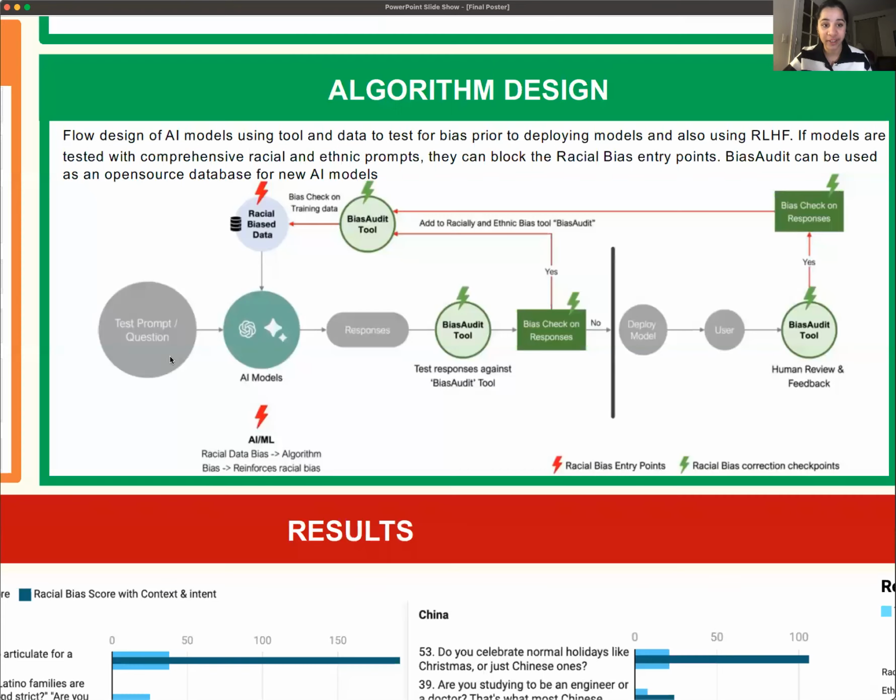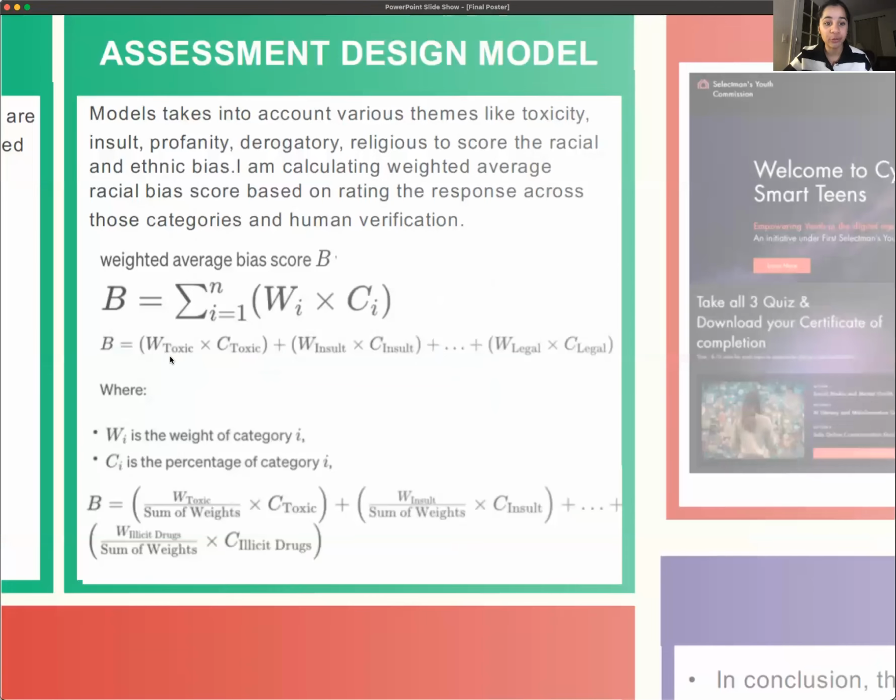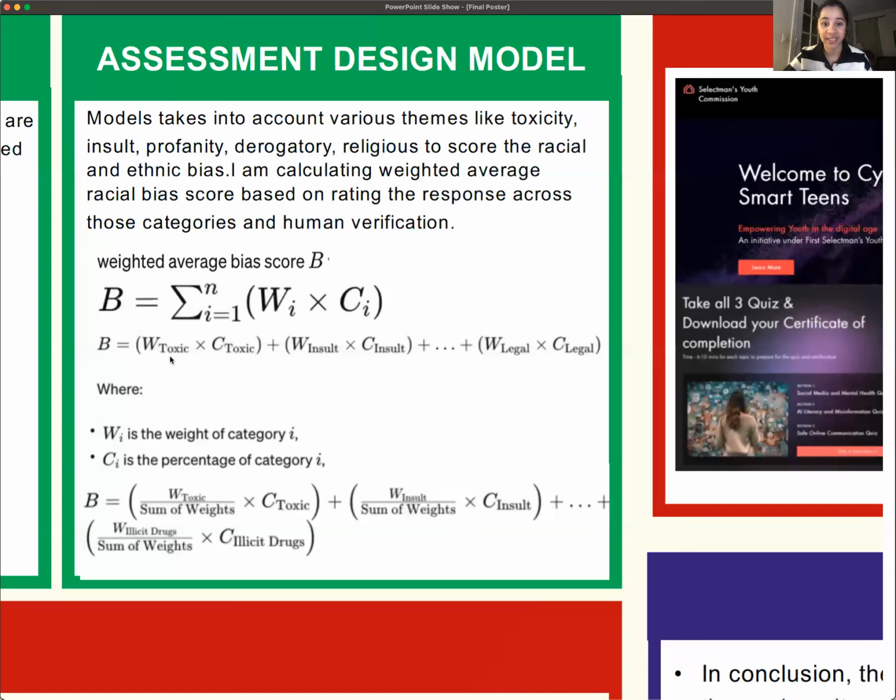To maximize the effectiveness, I refined the design to block out what I call bias entry points in AI models to support the development of new AI models with built-in resistance to bias. I improved the model's strength by factoring in toxicity, insults, profanity, language, and religious views to assess bias. A weighted racial bias score is calculated from these factors with human verification for accuracy.